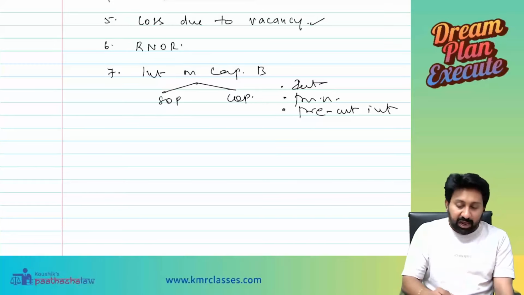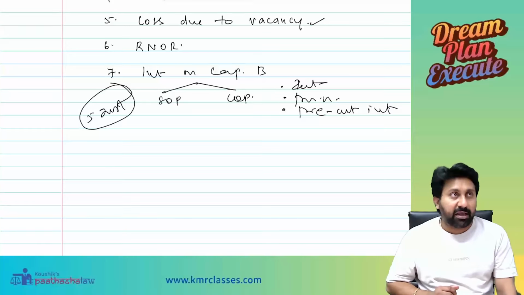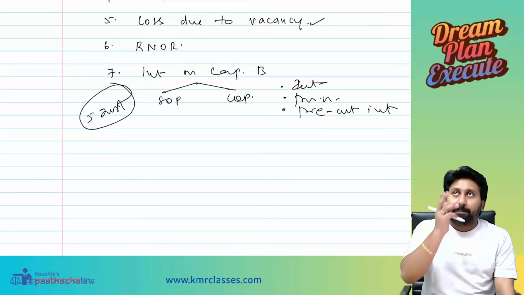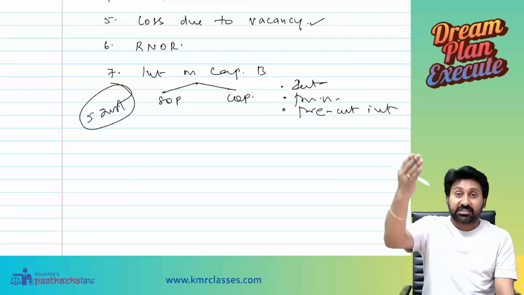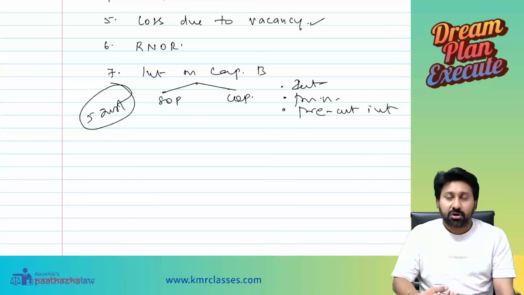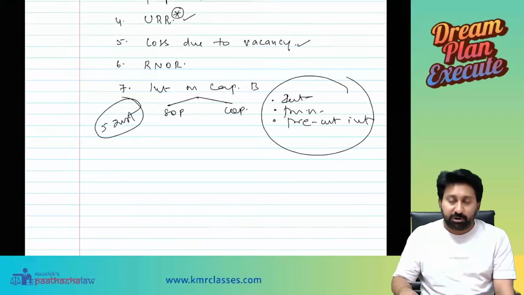Pre-construction interest will be allowed in 5 installments. So if you are paying some pre-construction interest and current year interest, you will get 2 deductions, and both will be allowed as a deduction. How much will be allowed, everything we will see when we come into the main concept.